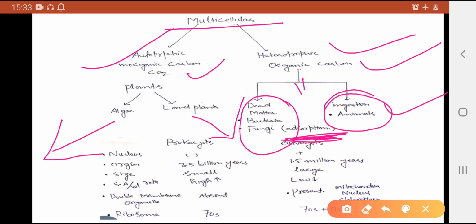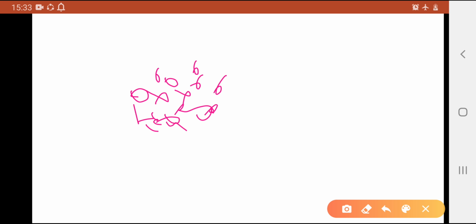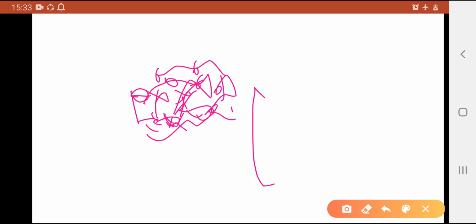ingesting animals can take food directly through their mouth, while the others are dependent upon the dead and decaying matter. They first secrete some enzymes. Here I will show a little example. If this is dead and decayed matter, or waste material thrown out of our houses, bacteria come here.